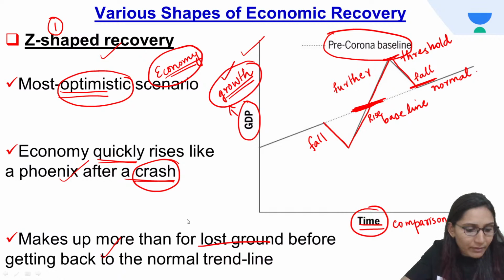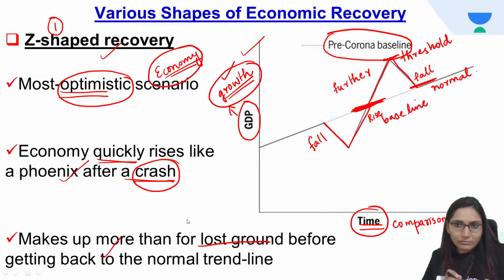Anshu has asked me once again in short. Okay. So Z-shaped recovery means the economy will fall. That is, there will be an economic fall. But it will rise, come to normalcy. It will move even further beyond normalcy.